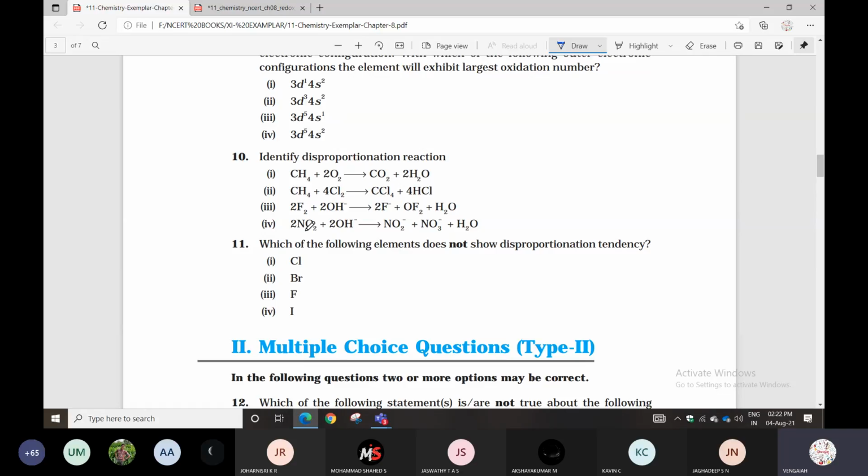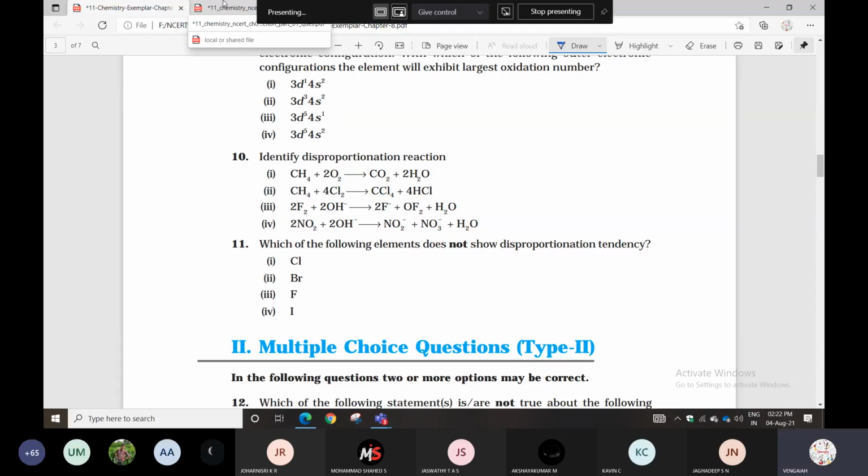Next one: which of the following elements does not show disproportionation tendency? One shows it, the other does not. They give only halogens. Among the halogens, which element does not show it? You can say fluorine. Fluorine does not show disproportionation tendency.